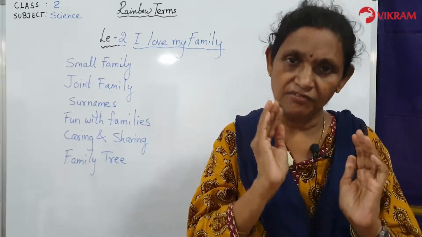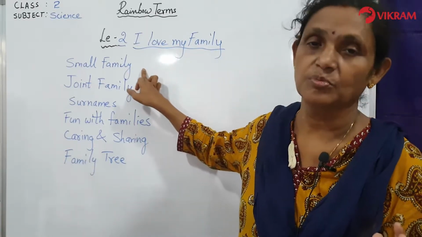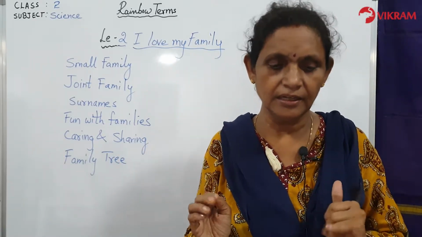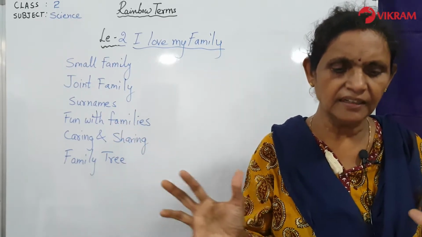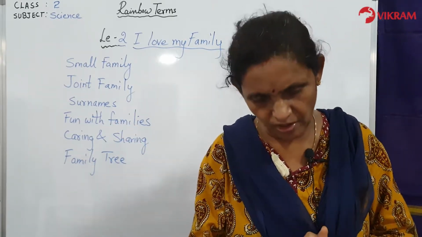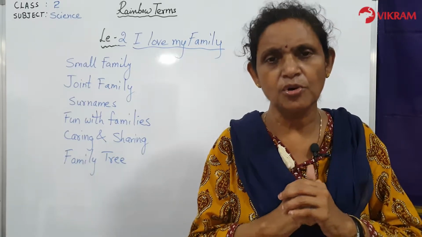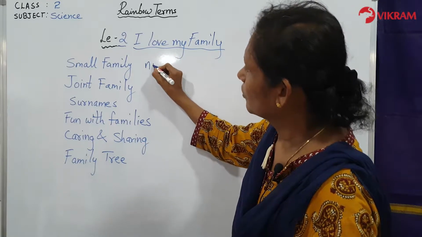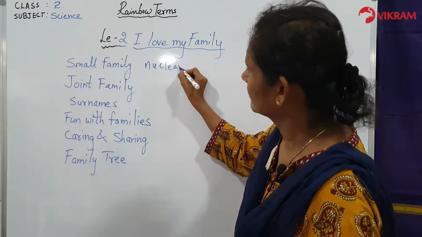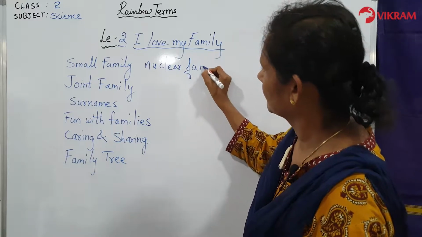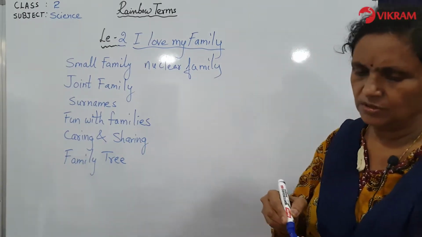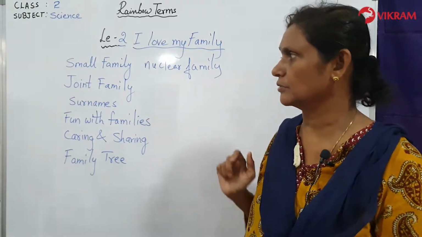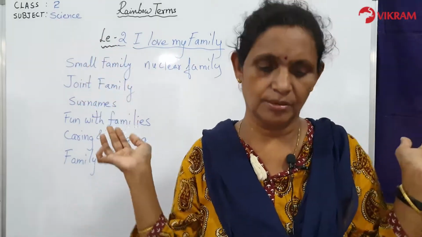Only mother, father and one child or two children, that is a small family. Have you understood, children? What is a small family and a big family? So a family which has parents and their one or two children is called a small family. A small family is also called a nuclear family. So we have a name for the small family. It is called a nuclear family. It is a very small family. Mother, father and two children are called a small family and a nuclear family also. So a joint family is a very large family.